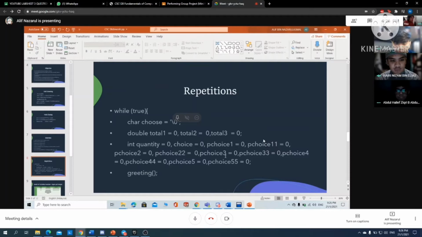So the first is while true. Secondly is char choose equal to 0. Next is double total1 equal to 0, total2 equal to 0, total3 equal to 0. Next is int quantity equal to 0, choice equal to 0, pchoice1 equal to 0, pchoice11 equal to 0. And lastly is greeting.